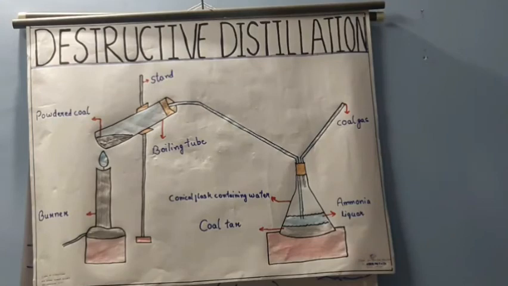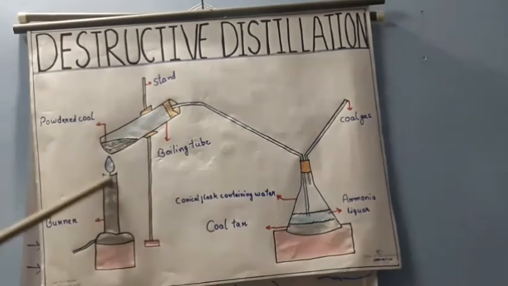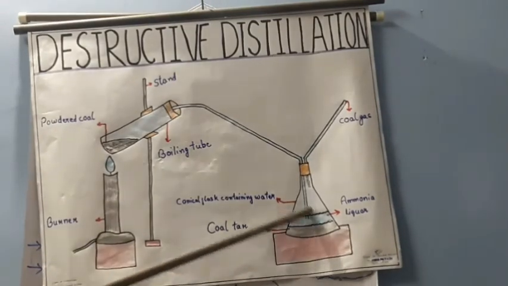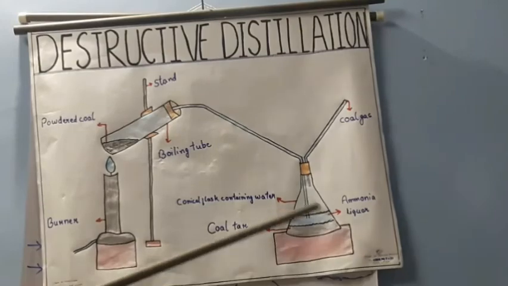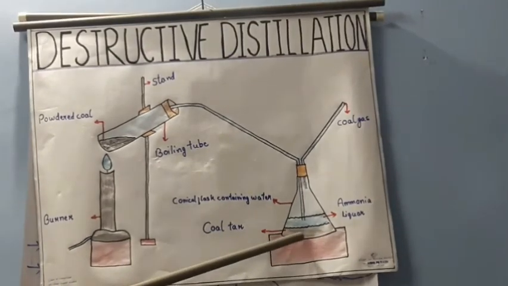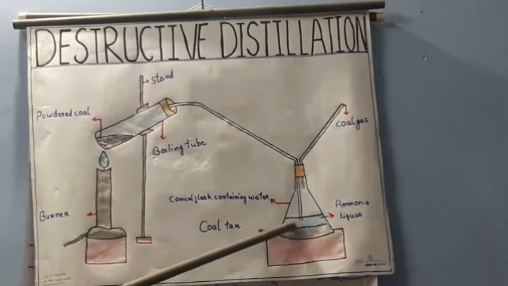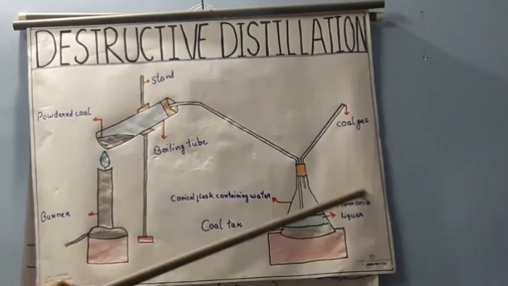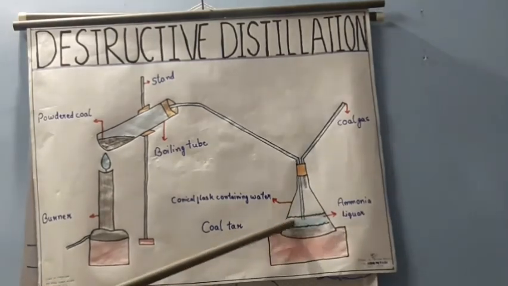So when the powdered coal gets heated, the gas from that comes directly to the conical flask which is containing water. There we are forming two things. One is coal tar, that is the black liquid, and above it is the clear liquid, that is ammonia liquor, water mixed with ammonia.